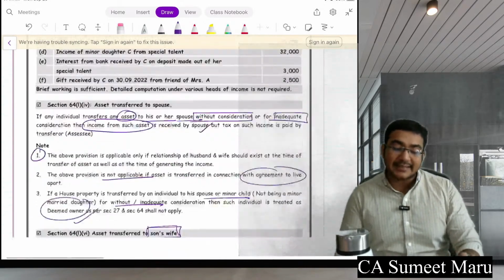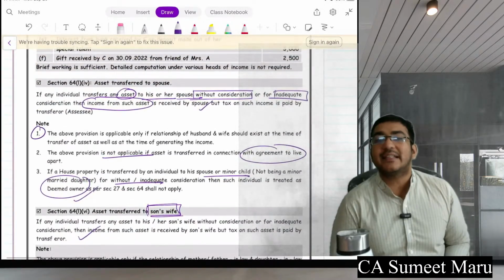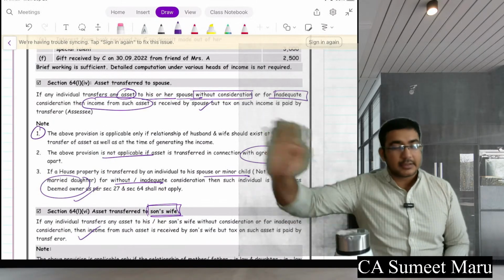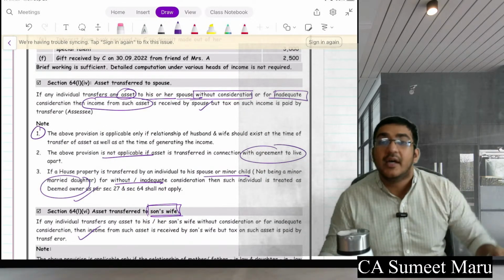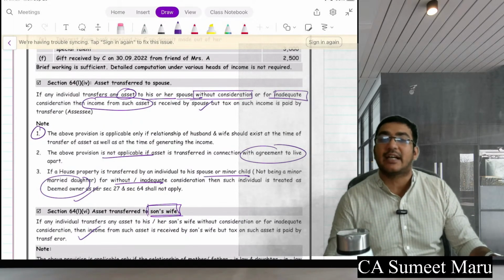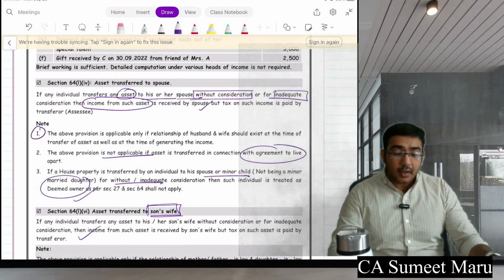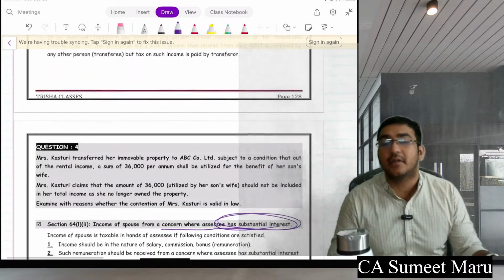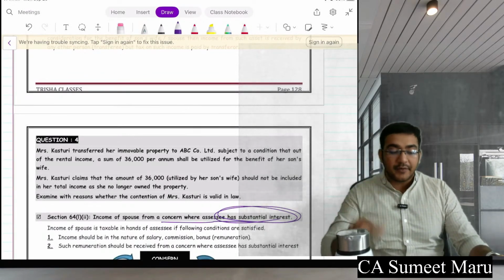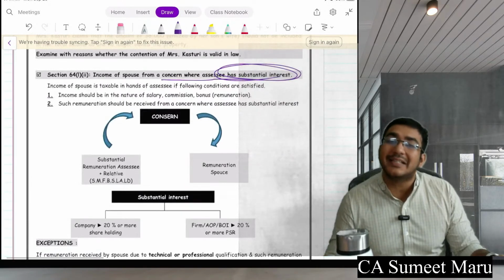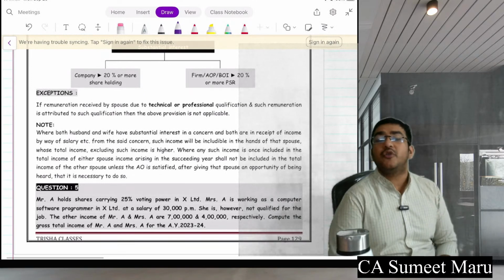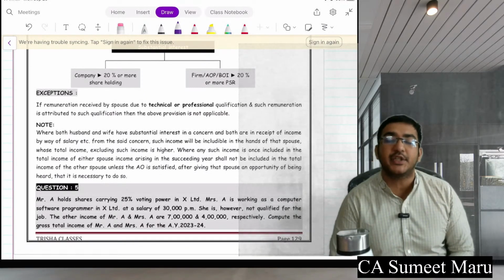Thereafter, the next different provisions which you have seen: when you transfer the asset to wife or to son's wife, the income on this asset, even though received by them, will be taxable in the hands of the transferor. Further, if you transfer the asset to any third person and ask them to credit the income for someone else's benefit, even there the clubbing of income would be there. Further, if you do not transfer the asset but you only transfer the income, still the clubbing of income provision would be applicable.